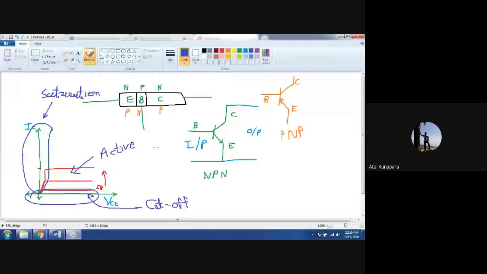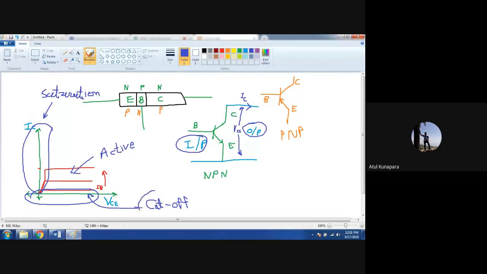So these are the three different operating regions. How can you come to know? That is from the output characteristic of your transistor. How I am getting that output characteristic is based on input and output. Here your output voltage is VCE, and here will be your output current, that is IC. If you plot this graph between output voltage and current, it will look like this, what I just drew here. And in that, you can find various operating regions: cutoff region, active region, and saturation region.